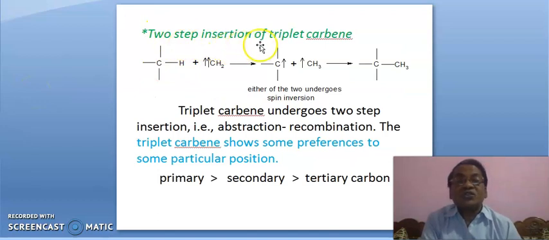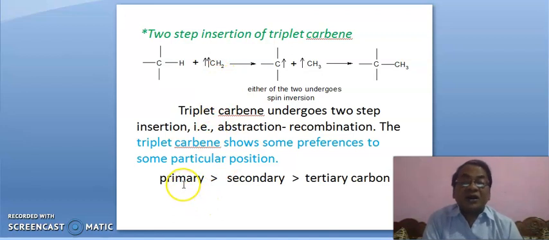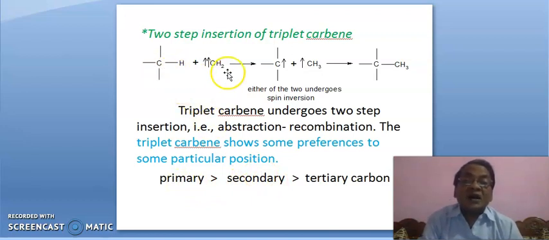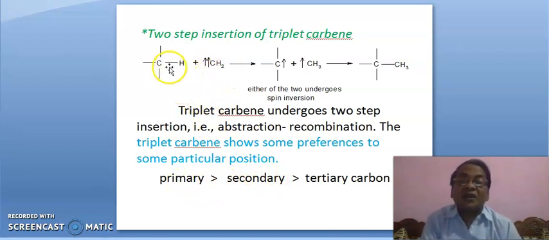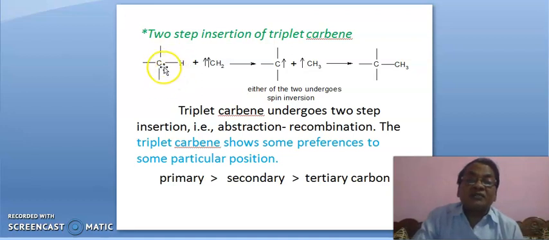It is a two-step insertion of triplet carbene. The triplet carbene shows some preference for particular positions. It is triplet carbene. Preferentially, triplet carbene will insert first at a primary position, then secondary, then tertiary. Here, this triplet carbene will insert here, and first of all, this bond will break in this fashion.